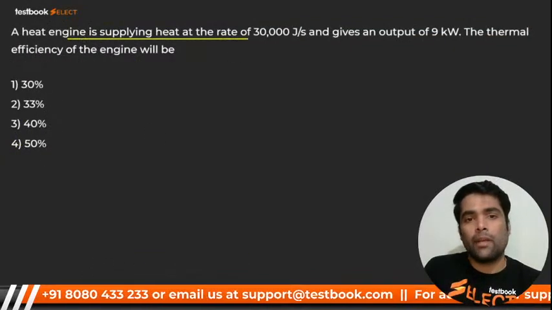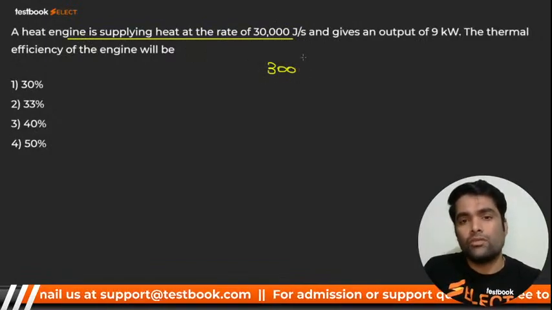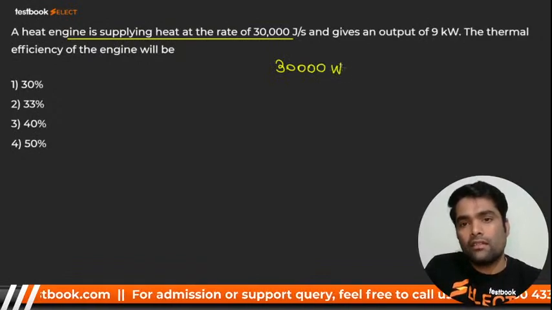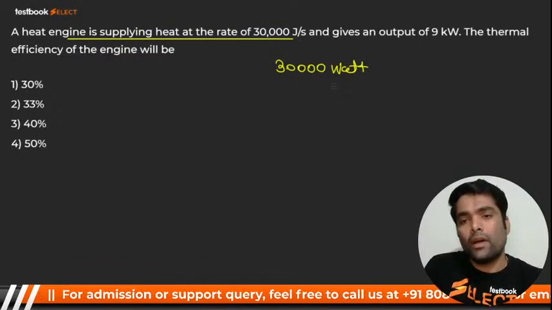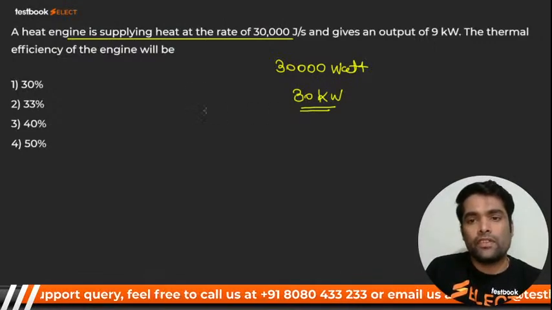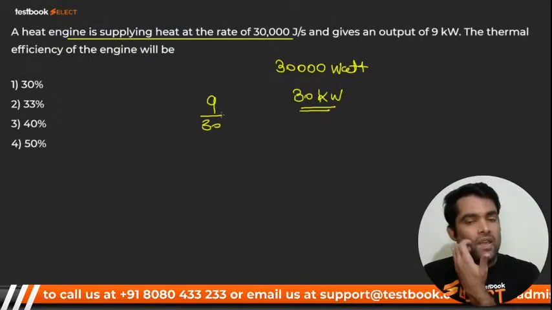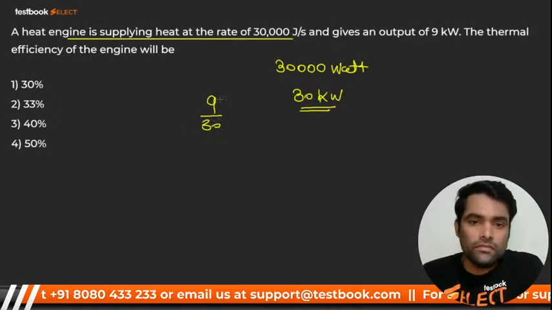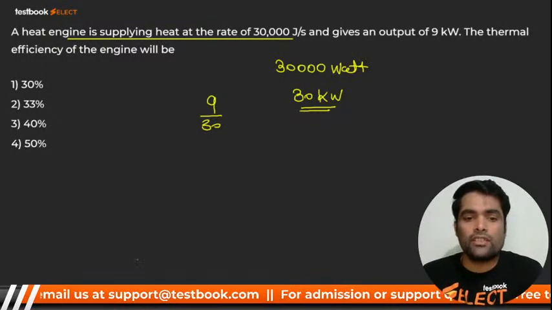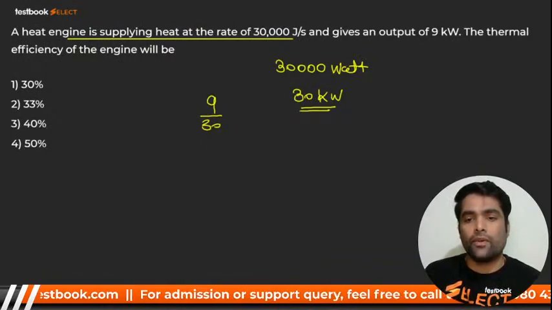A heat engine is supplying heat at the rate of 30,000 joule per second. 30,000 joule per second means what, my dear? It is watts, right? We can convert it: that is 30 kilowatt. So what will be the efficiency? That is 9 divided by 30. How much will it be? 1/3. What should be the answer for it, guys? Be fast.